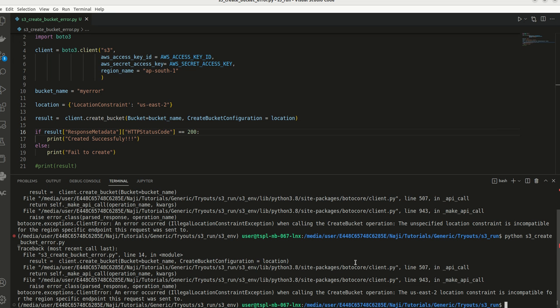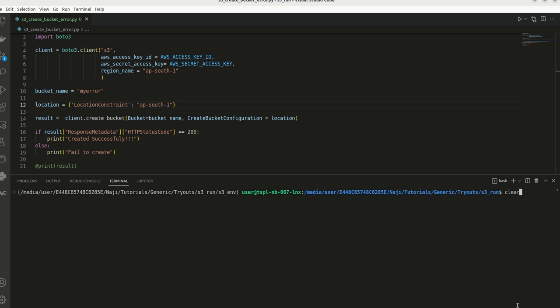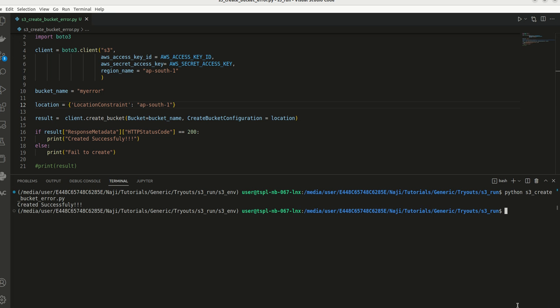Now I am still getting the same exception: us-east-2 location constraint is incompatible with the endpoint. So here I have mentioned the location as us-east-2. Now let me change that to ap-south-1. So I have modified it. Let me clear this first, and now let me run this. Okay, done. So this has successfully completed.